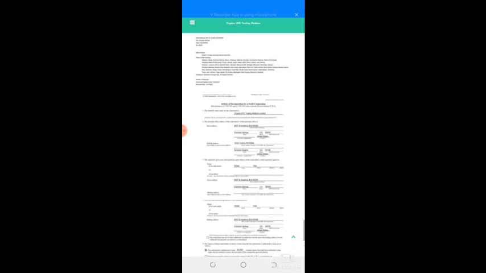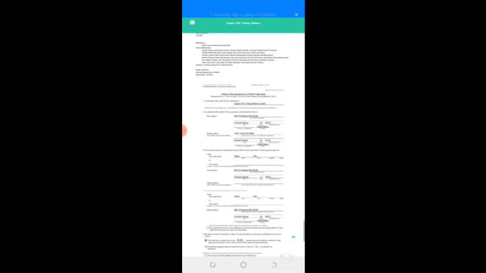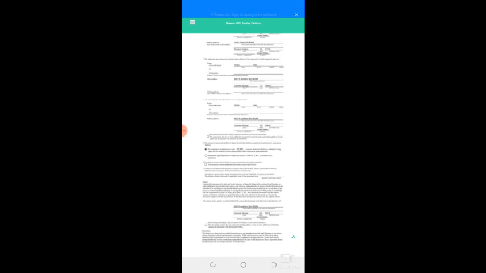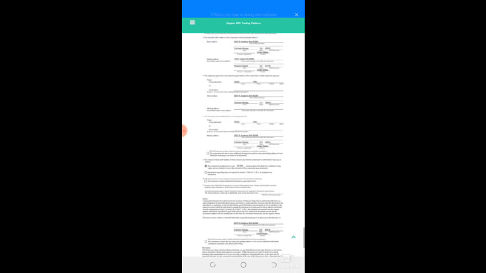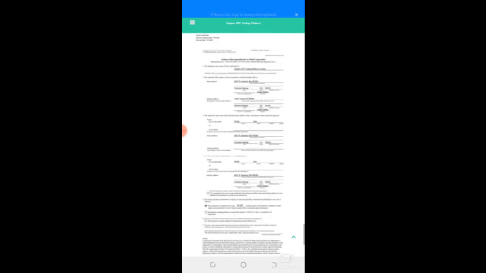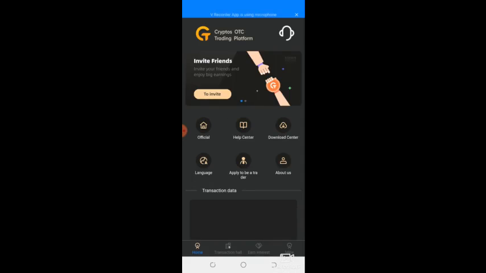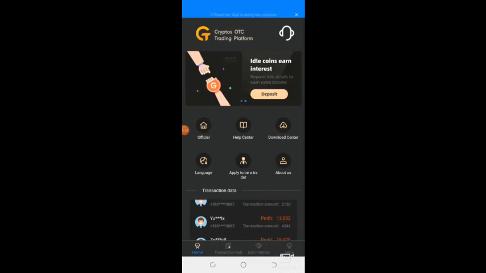Now, all this, they are the information from the government authorities. They are the information that was given to them as a document for their successful registration of the business and for them to carry out financial operation. So let's go back so that you can see all these documents clearly. So just come to the About Us button here and click on it.